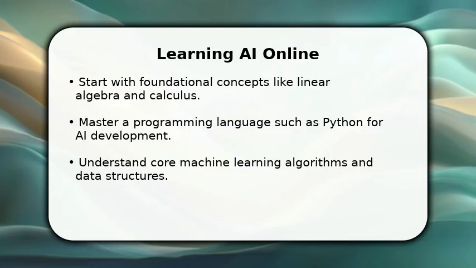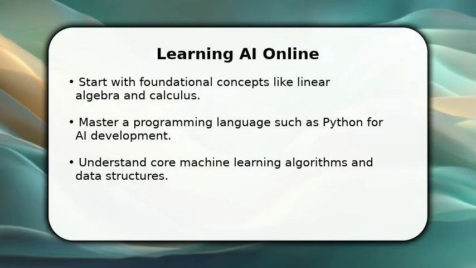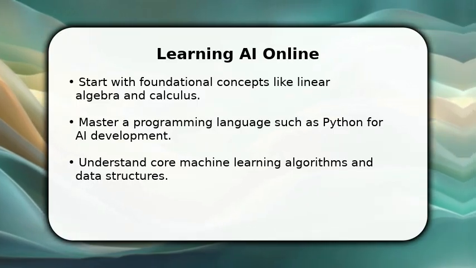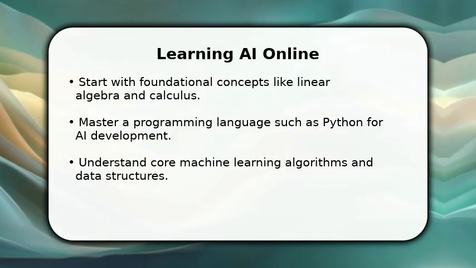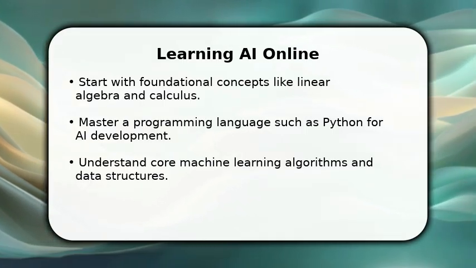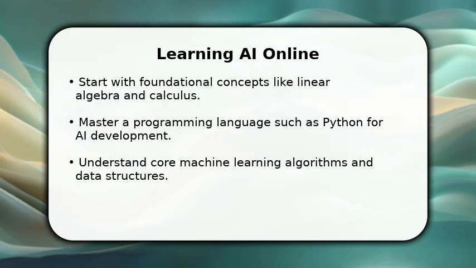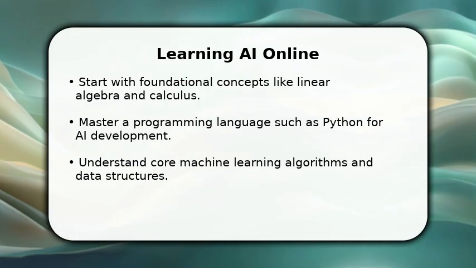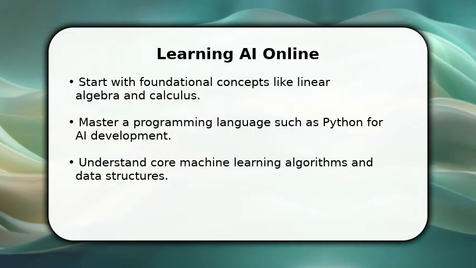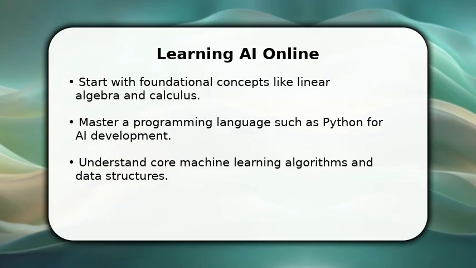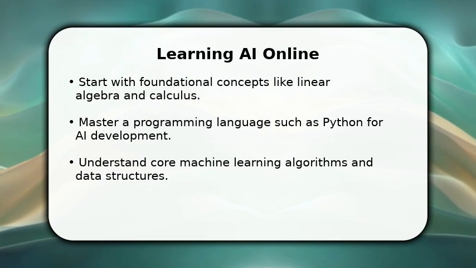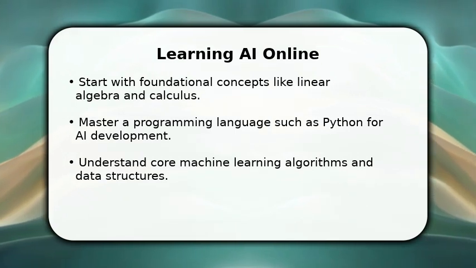In this video, I will explain how to learn AI online. Begin by building a strong foundation in mathematics, including linear algebra and calculus, which are crucial for understanding AI algorithms. Next, master a versatile programming language like Python, as it's widely used in AI for its extensive libraries. Finally, grasp fundamental machine learning algorithms and data structures to prepare for more advanced topics. This structured approach ensures a solid base for your AI journey.